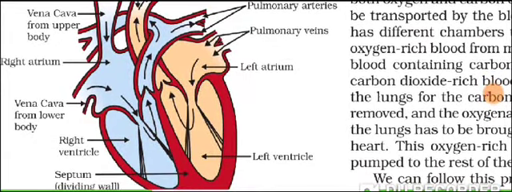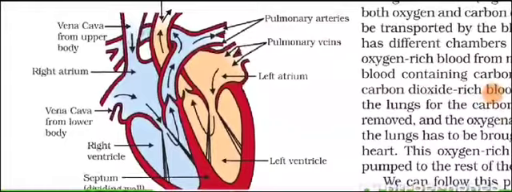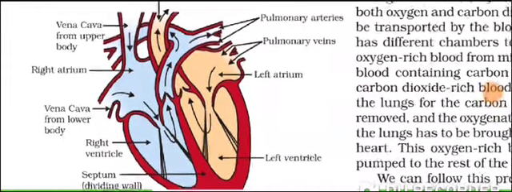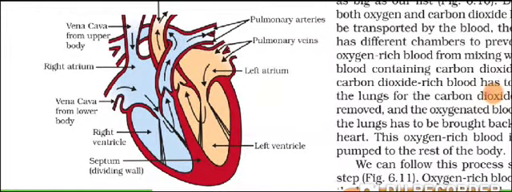Clear till then? The diagram part of it, once again, I am just trying to sum it up very quickly. You will just pay attention over here. If the circulation of blood in the heart is asked, you will say that the blood from the upper part of the body and the lower part of the body is brought by the vena cava, the superior vena cava over here and the inferior vena cava over here.